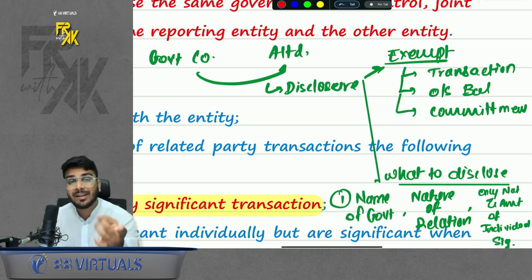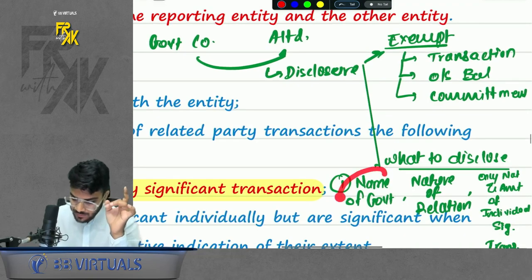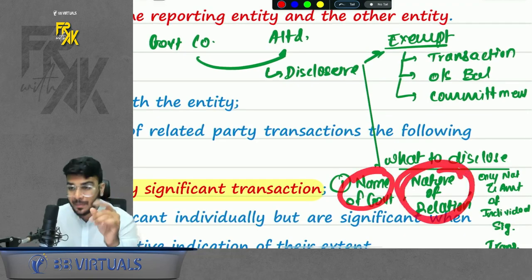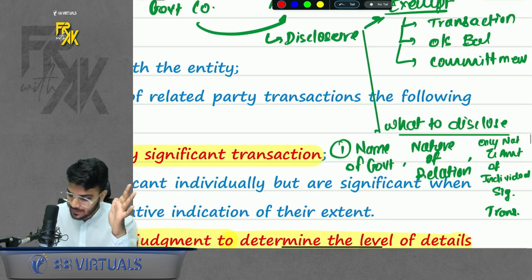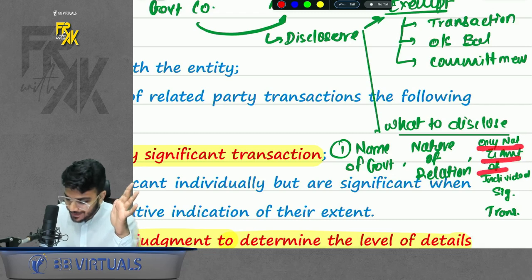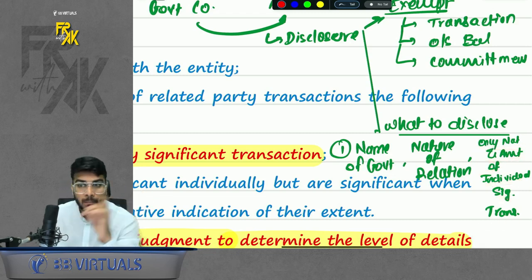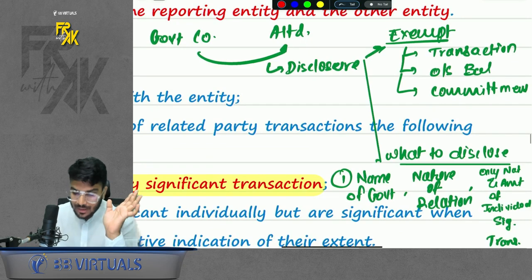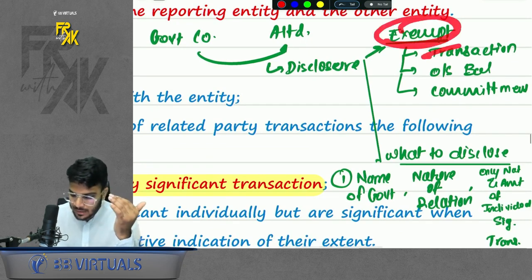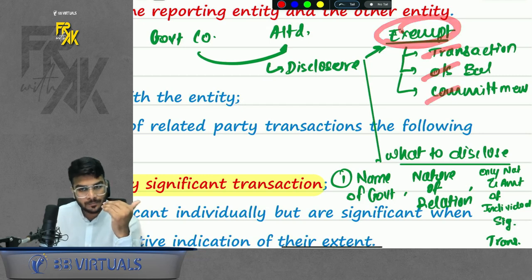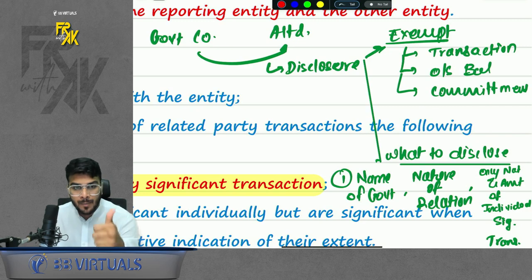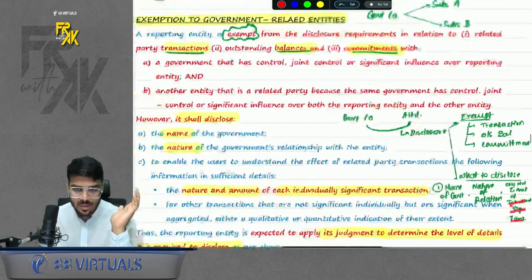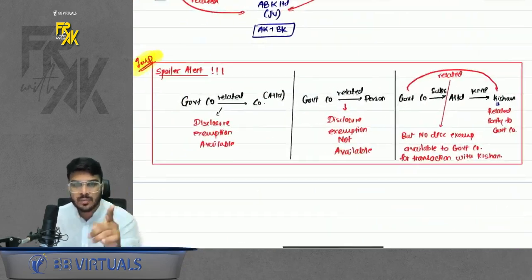But what does it have to disclose? Name of the government, nature of relationship, and if any transaction is individually very significant, then disclose it. Only the nature and amount of individually significant transactions, but not all transactions. So again, it is exempt from what? Transaction, outstanding balance, commitment. And not exempt from what? Name of the government, nature of relationship, and individually significant transactions. Okay, do remember.